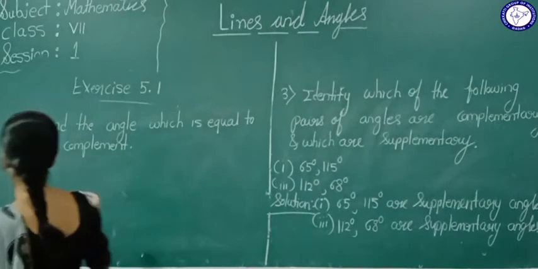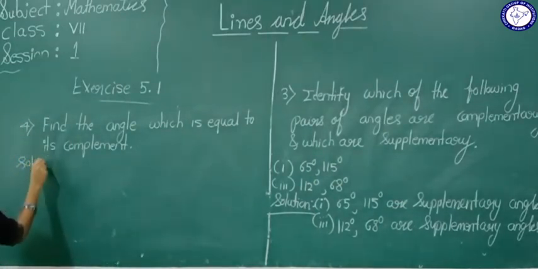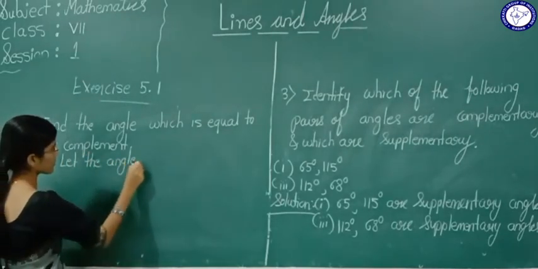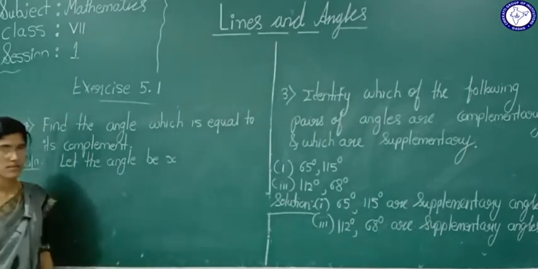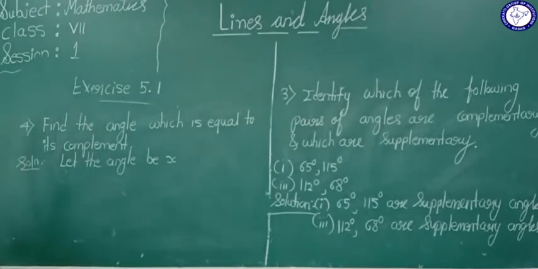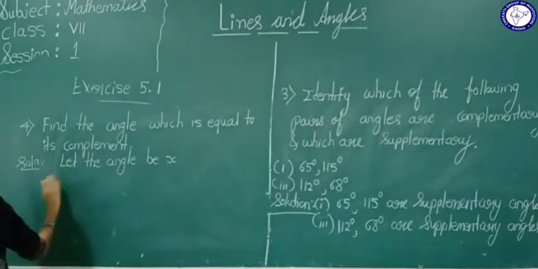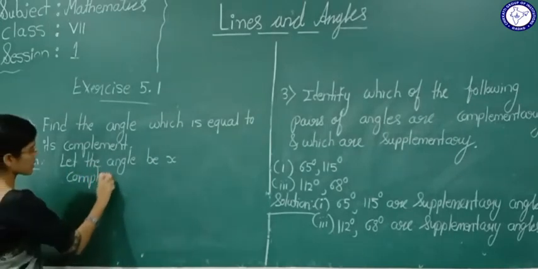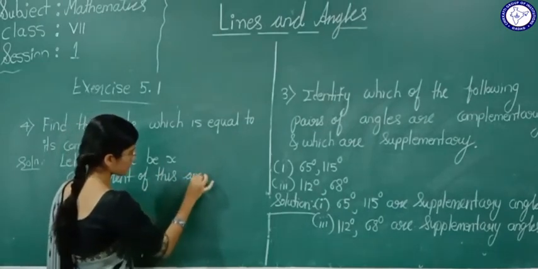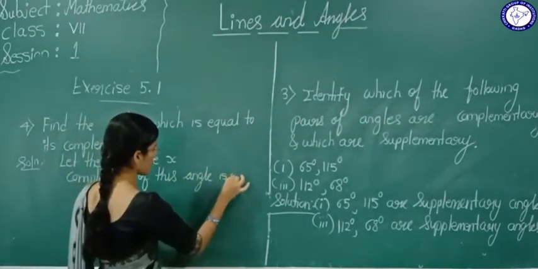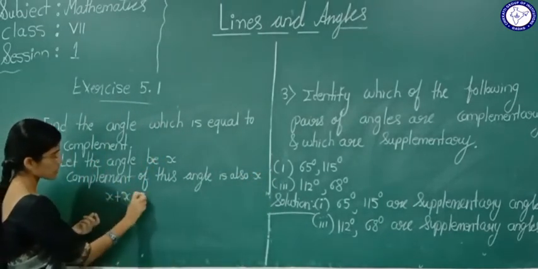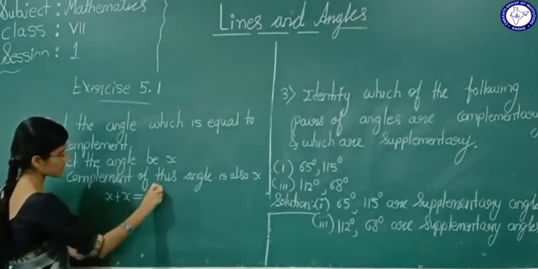Now see here, solution. Let the angle be x. Okay. Then the complement of this angle is also x. Now see, x plus x, the addition of these two should be 90 degree.